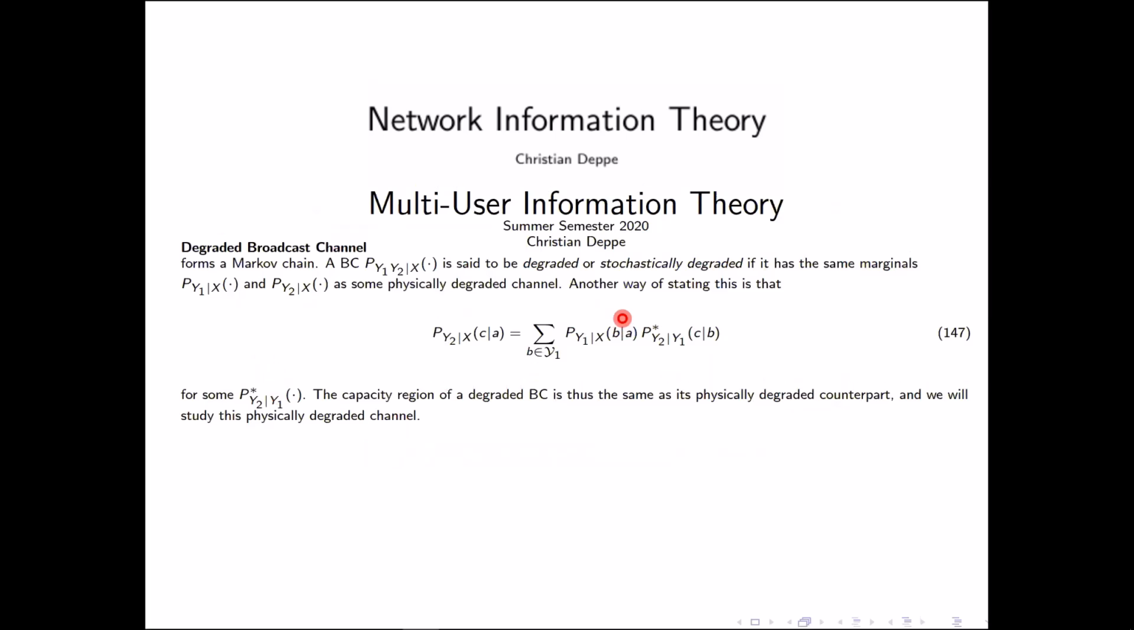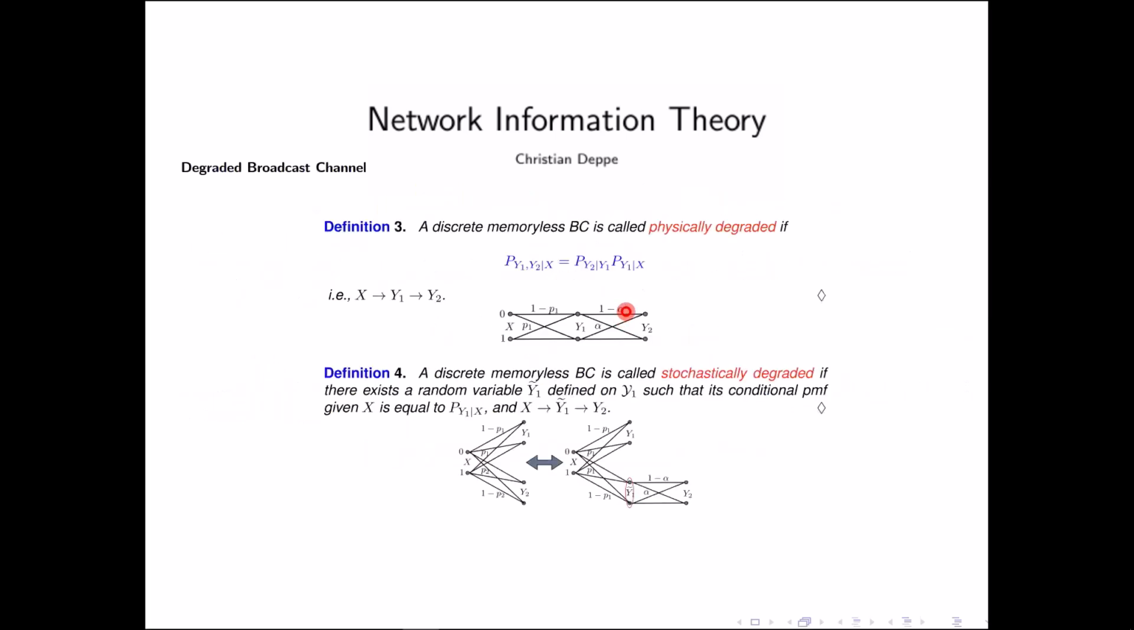To look at this, we can look at these pictures. Physically degraded means that we have this situation here. We have a channel from X to Y1, then from Y1 to Y2. This is called physically degraded. It's called stochastically degraded if we have the same marginals. That means we have here a channel, and we have here a channel to Y2, and the marginals are the same as in a physically degraded channel.